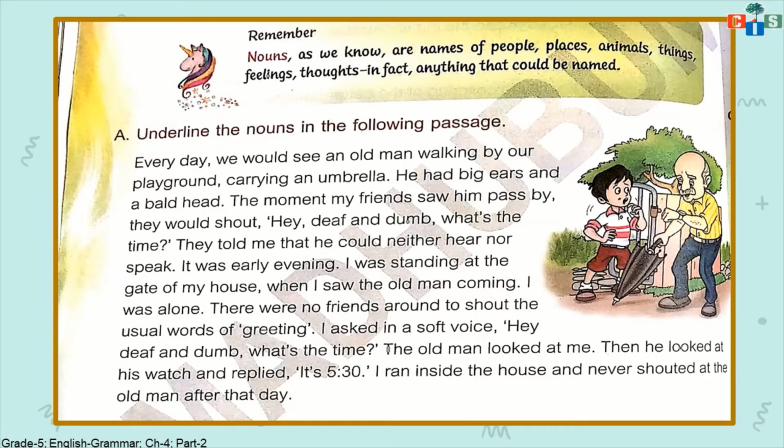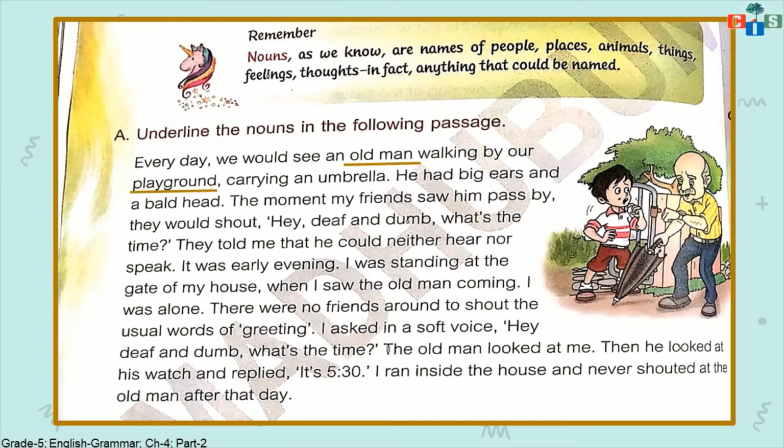Every day we would see an old man walking by our playground carrying an umbrella. So what is the noun here? First of all, old man, right? It's a category. We are categorizing man as old, young, child, like that. So here old man is a noun.